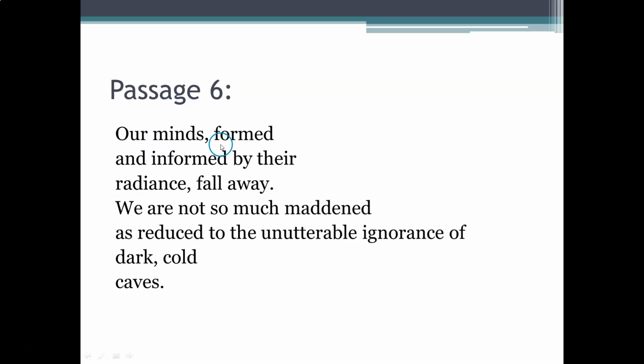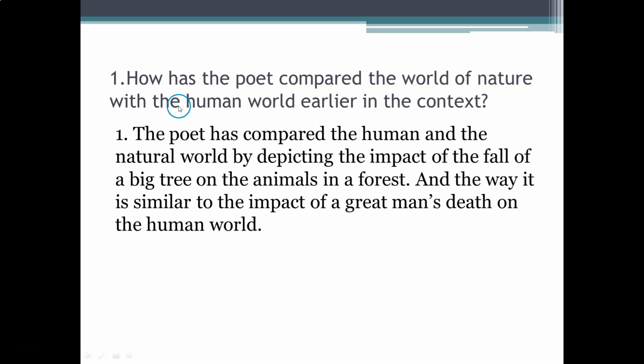Sixth passage. Our minds formed and informed by their radiance fall away. We are not so much maddened as reduced to the unutterable ignorance of the dark cold caves. How has the poet compared the world of nature with the human world earlier in the context? The poet has compared the human and the natural world by depicting the impact of the fall of a big tree on the animals in a forest and the way it is similar to the impact of a great man's death on the human world.